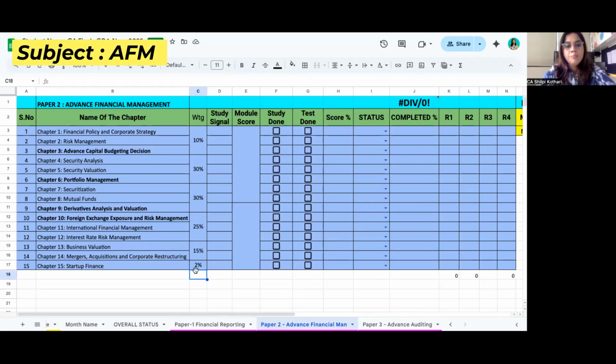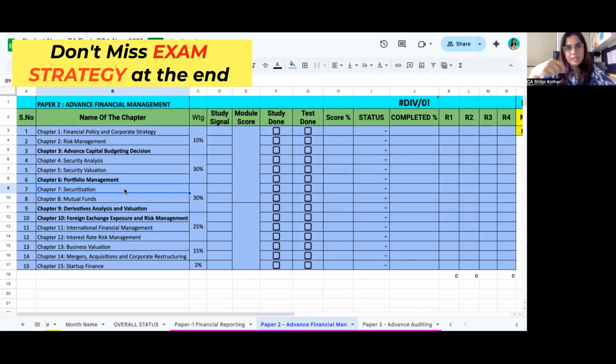That is okay. But here the theory chapters are there. For example, the first chapter, security analysis, and the second topic, securitizations. These are the theory topics. If anybody has a good hold on theory, I will suggest don't miss reading these topics. But even if you don't have a hold on this, still don't miss these topics, because a lot of theory questions are asked in the exam, either MCQ or descriptive type. So don't miss those topics.